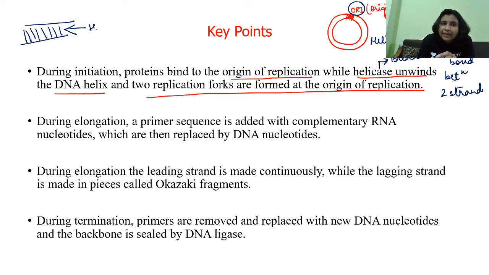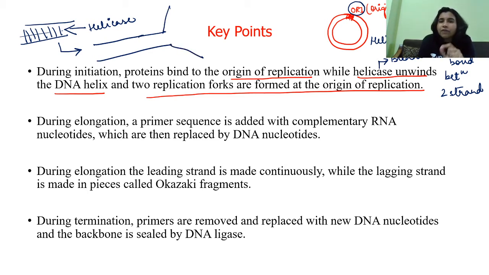When helicase is activated, it breaks these hydrogen bonds, resulting in two separate strands. At this point a replication fork is formed, a Y-shaped structure formed at the origin of replication due to unwinding caused by the helicase.